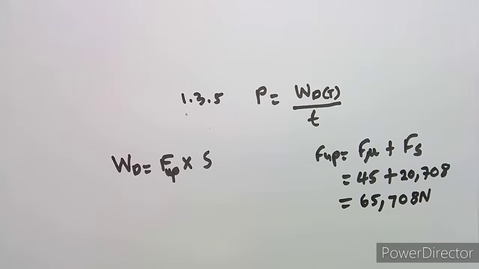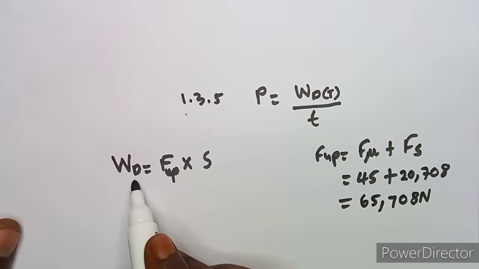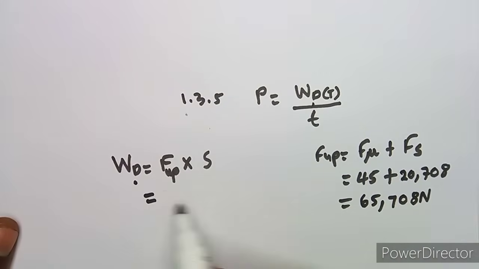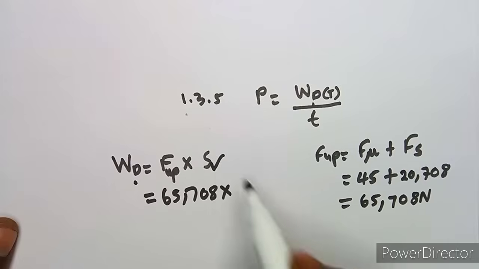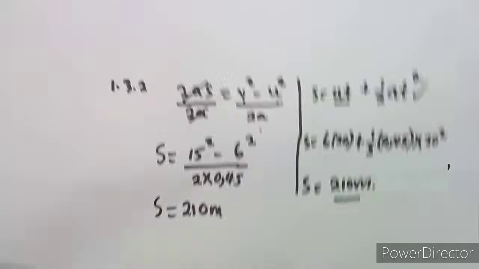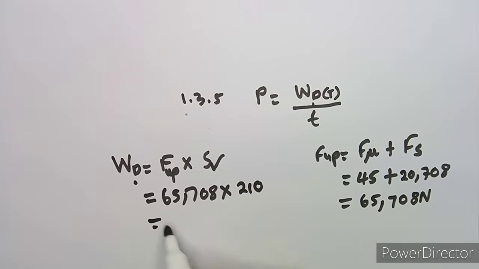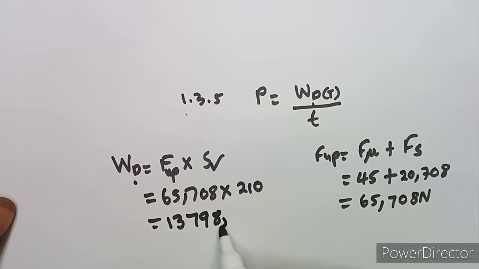What can we do with this value? Remember, we want the total work done, so we have to calculate this: 65.708 multiplied by the distance. This is not going to change. It's still the same 210 that we obtained here. So multiply by that 210, and this is going to give us our work done, which is 1379.868, and this is our work done, which is measured in what?